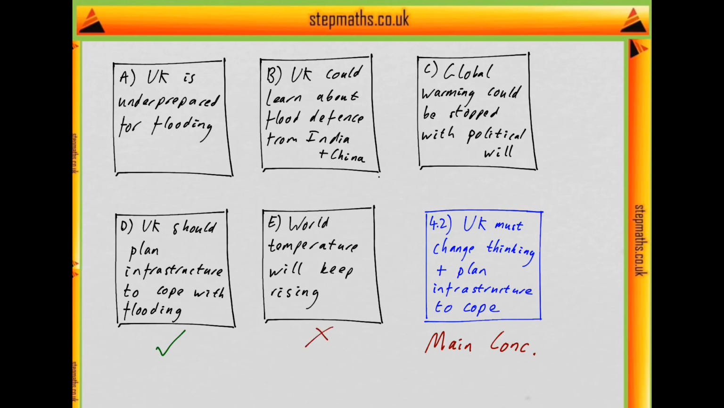One thing to note is that E and C aren't things the writer explicitly says. They don't say the temperature will keep rising, only that it has risen. They don't say anything about what will stop global warming. So those definitely aren't parts of the main conclusion. Then A and B are things the writer probably believes, but they aren't should statements. So they're unlikely to be the conclusion. They're just used to support this conclusion. So those aren't the answer either. So that means our answer here is D.